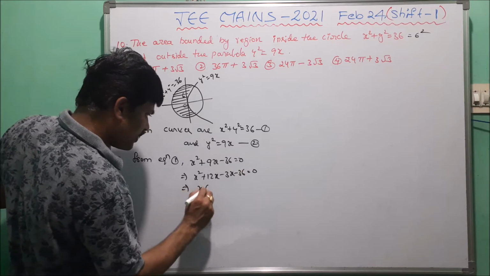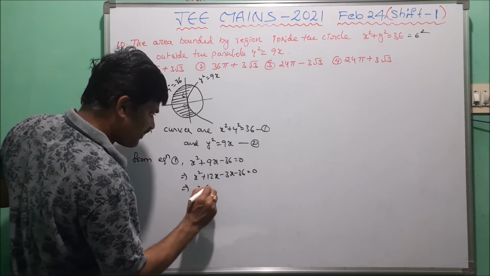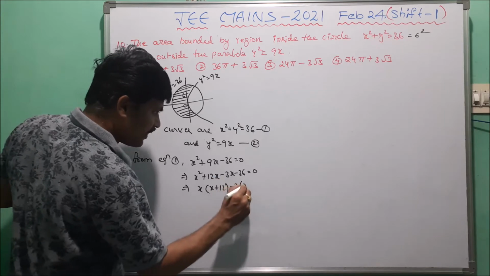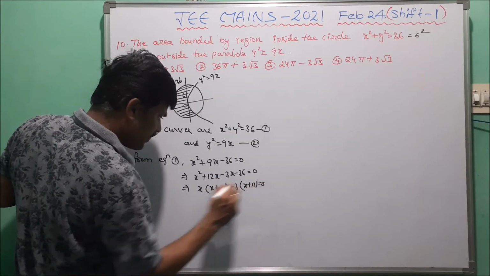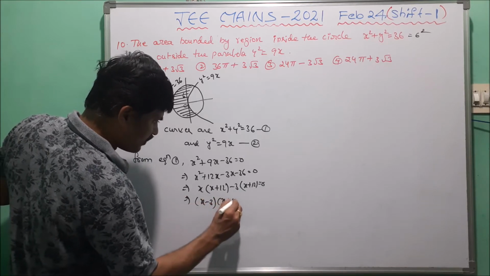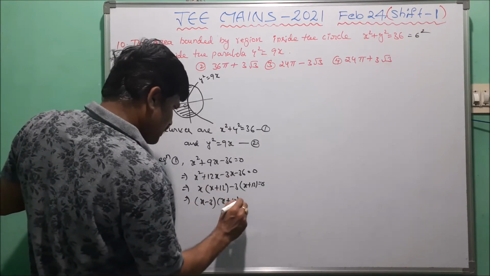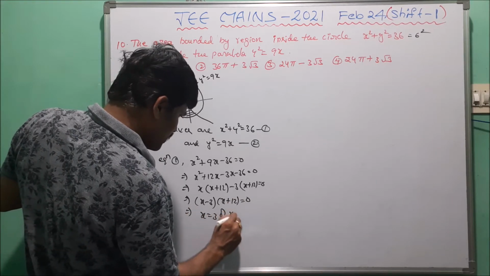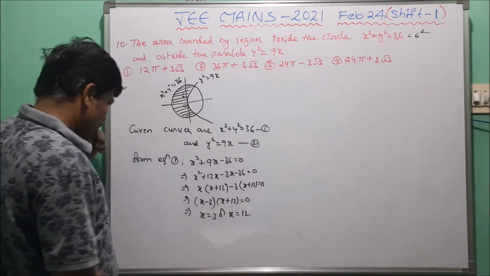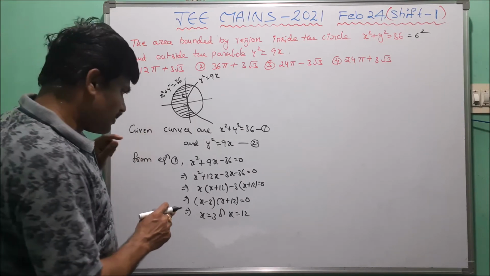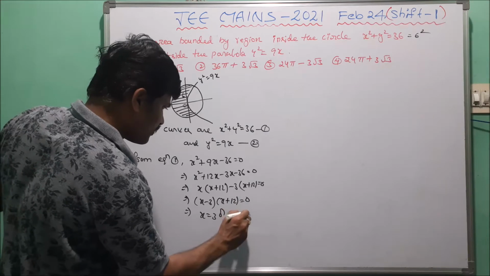Now we take common x plus 12 and minus 3. So we write x minus 3 into x plus 12 equal to 0. From this, x equal to 3 or x equal to minus 12.